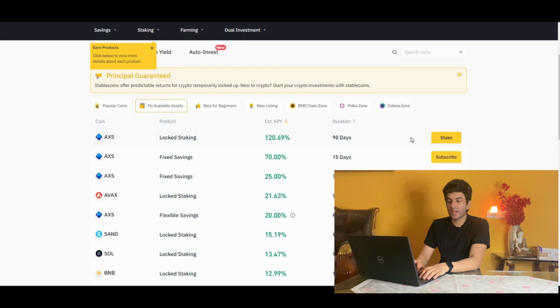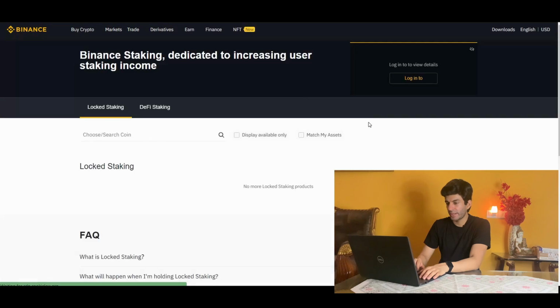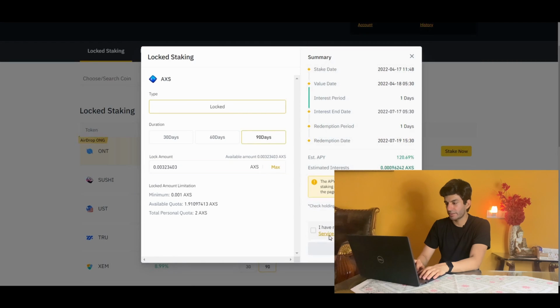Once you have Axie Infinity in your Binance or WazirX account, if you have it in WazirX, you can transfer that crypto from WazirX to Binance, and once it's there in the Spot Wallet, you can just click on stake and confirm the transaction. It will give you your estimated interest to generate enough rewards, and once those rewards are generated, reinvest them at a particular interest, and this is how compounding works.